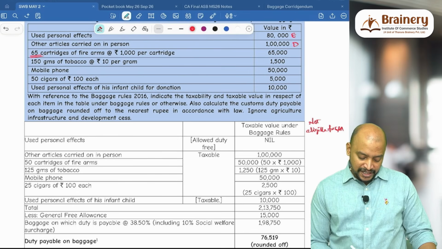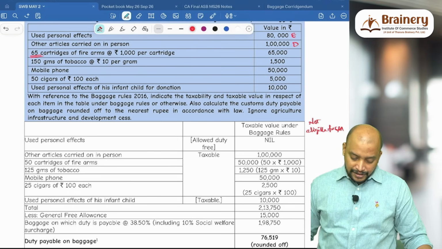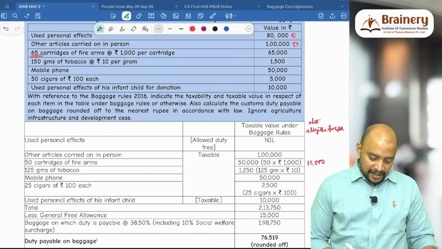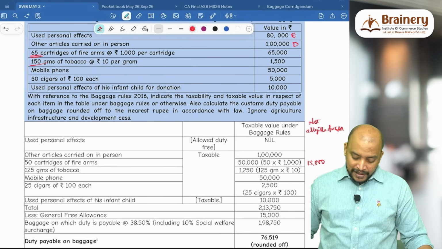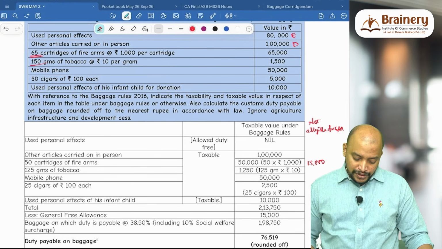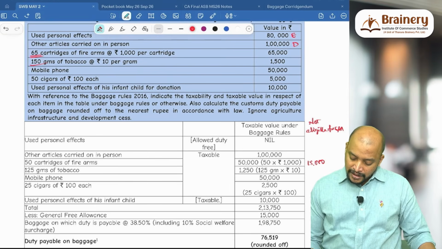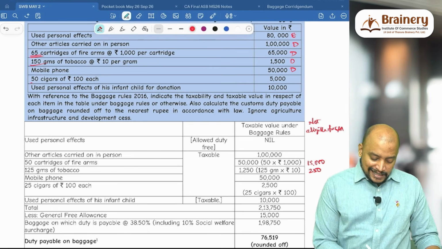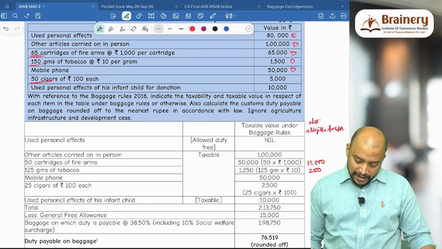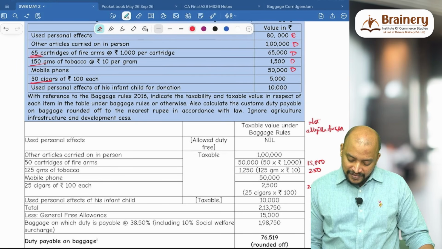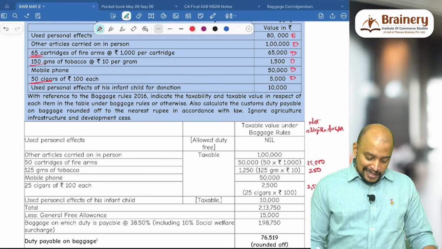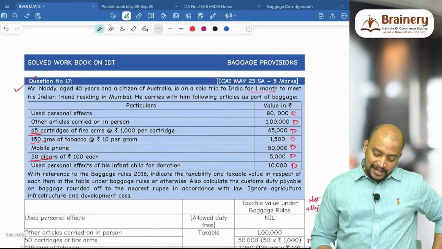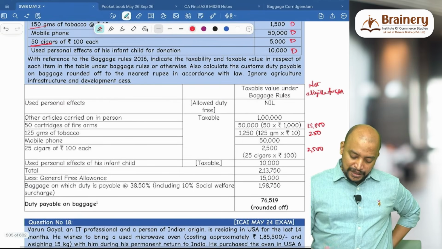How much is not eligible for GFA in the cartridges? 15 cartridges is not eligible in 2000. That is 15,000. 15,000 not eligible for GFA. Then tobacco 150 grams. 125 into 10 is only eligible, 1,250. Remaining 25 into 10, 250 not eligible. Then mobile phone dutiable. Cigars, 25 cigars is only eligible, so 25 into 100, so 2,500, remaining 2,500 is not eligible. Then used personal effect of his infant for donation dutiable. Why? Because the child is not traveling. The child is not traveling, due to that reason that will be dutiable.